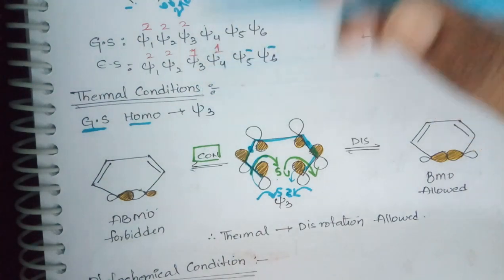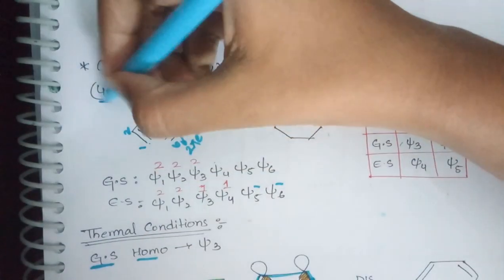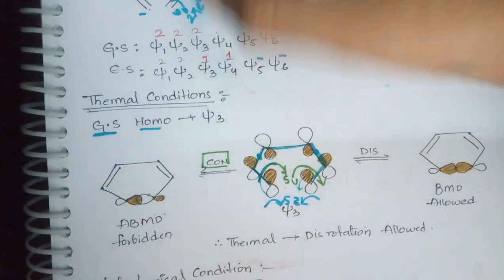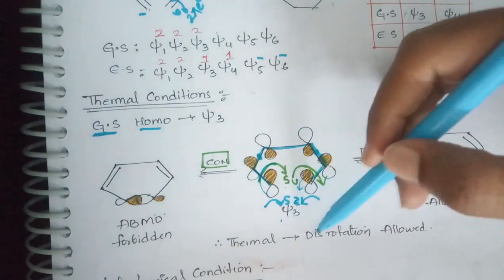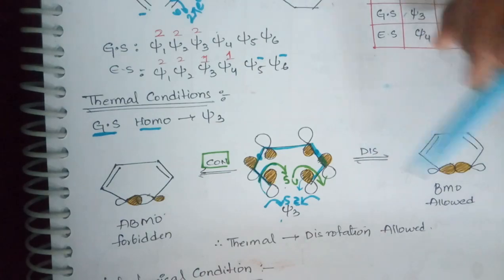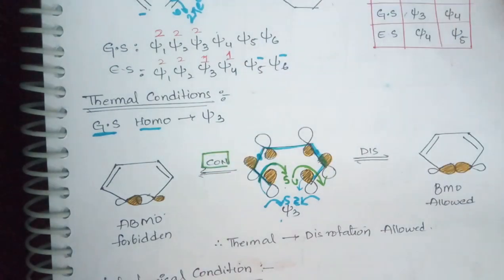Therefore, thermal condition for which type of electron system? Here you are seeing a 4n plus 2 electron system. So under thermal condition with a 4n plus 2 electron system, this rotation is allowed. Which rotation is allowed? Out of con and dis, dis is allowed and con is forbidden.